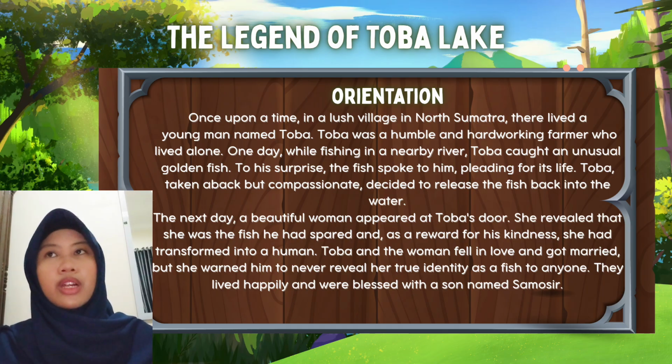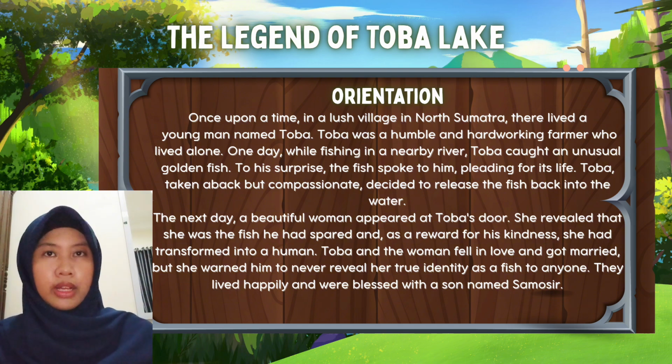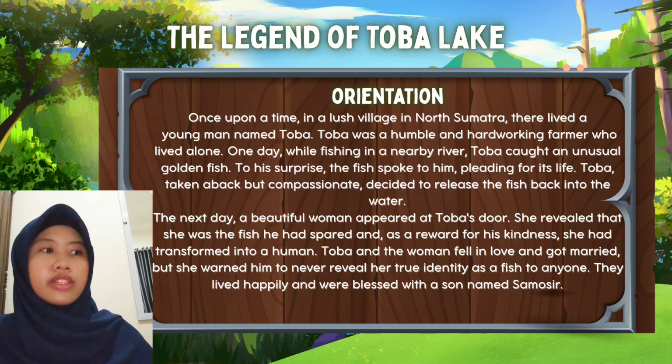This part is orientation. The story begins by introducing Toba, a young man who lived in a village in North Sumatra.